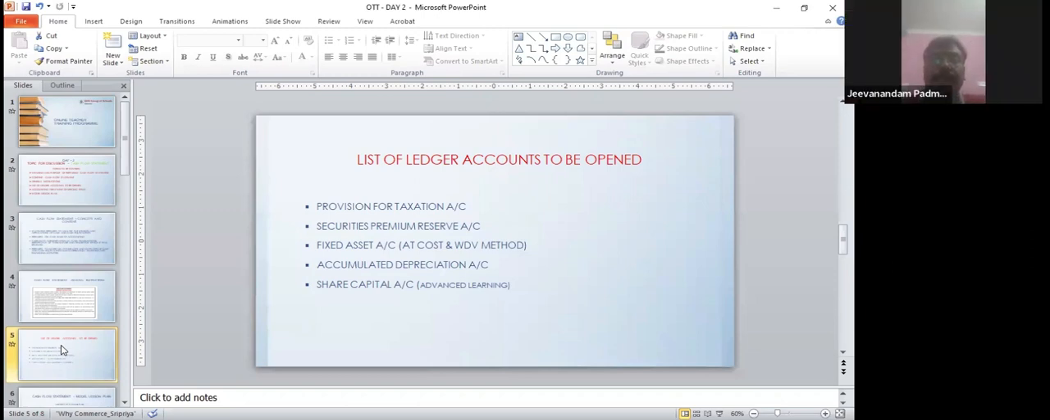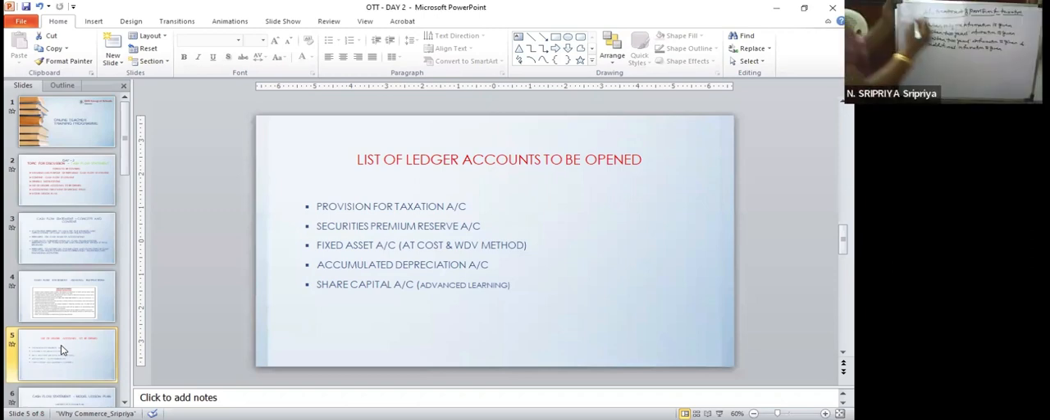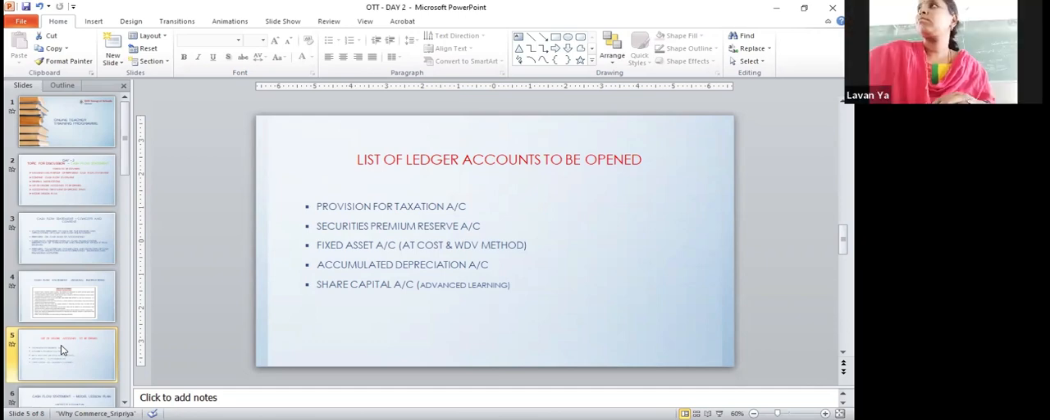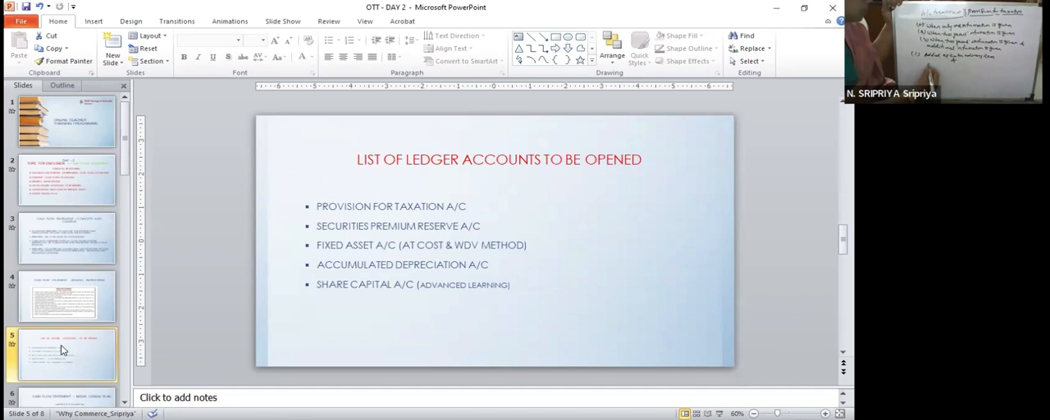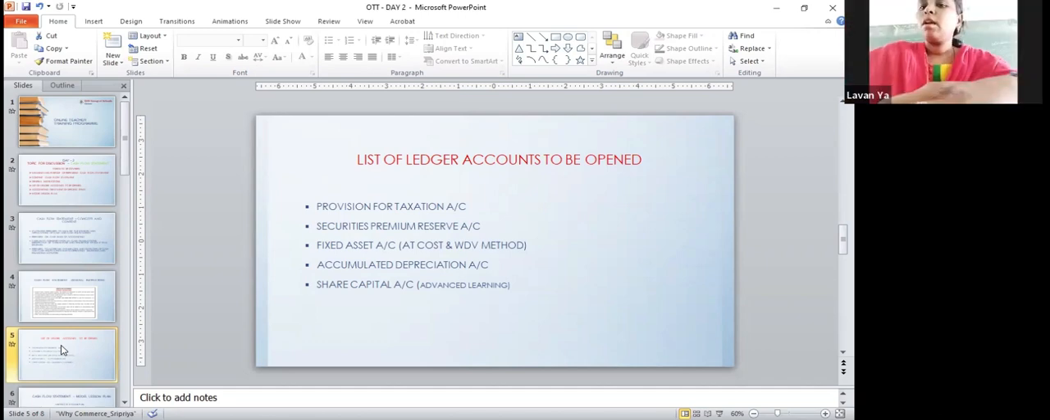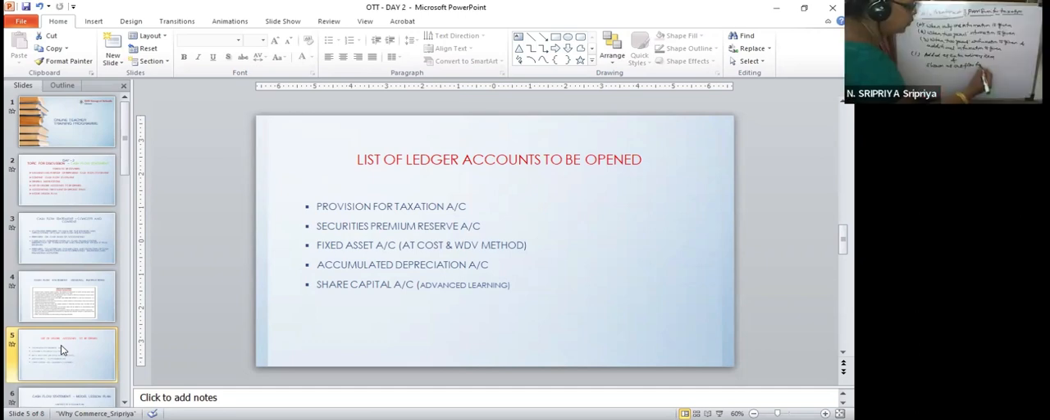I have taken 3 cases. In case 1, only 1 year information is given. So it will be added as extraordinary item and shown as outflow from operating activities.